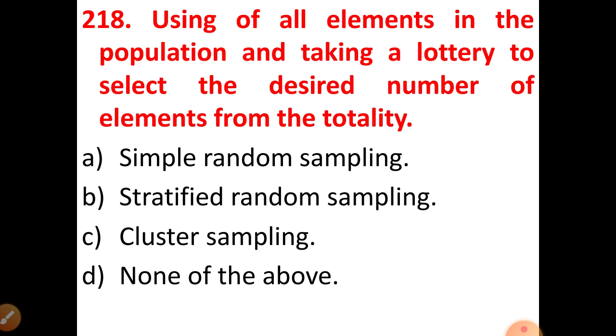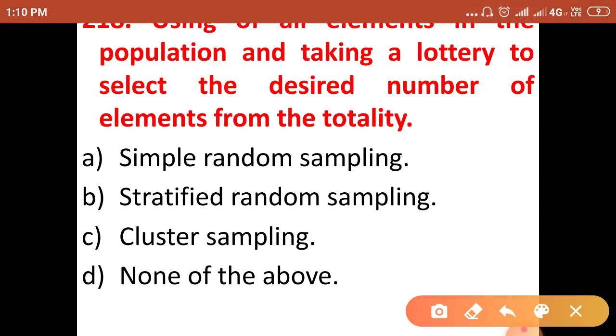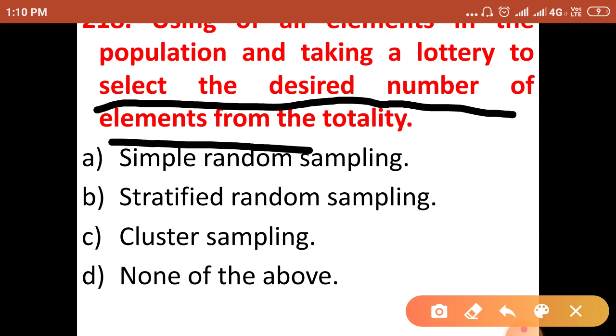So the next question is, using all elements in the population and taking a lottery to select the desired number. Taking a lottery to select a desired number of elements from the totality: the options are simple random sampling, stratified random sample, cluster sampling, none of the above. That means we are taking randomly from the totality, from the population. So our correct answer will be simple random sampling. Option A is the correct answer.